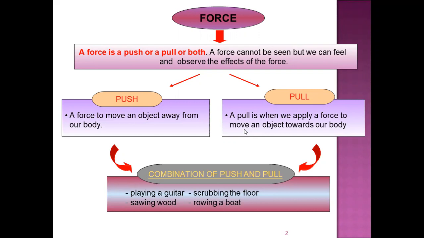And scrubbing the floor, again, we scrub the floor while moving our hands in both the directions. Then sawing wood. The saw is also moved in both the directions, to and fro. Similarly, rowing a boat. So all these are examples wherein a combination of both push and pull is used.